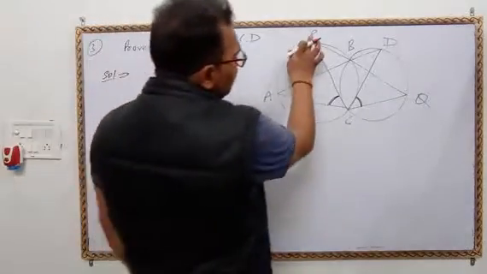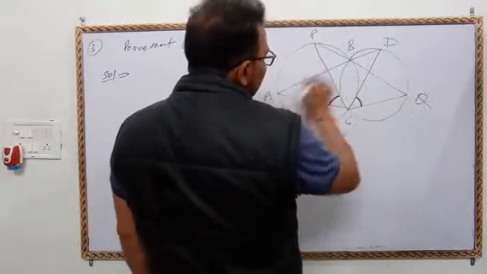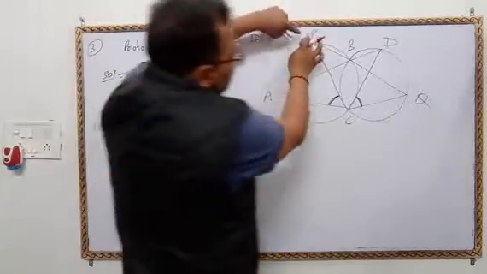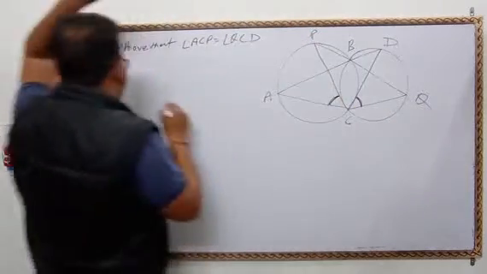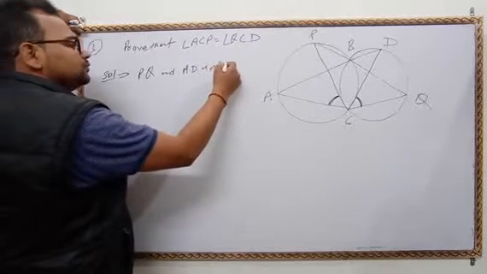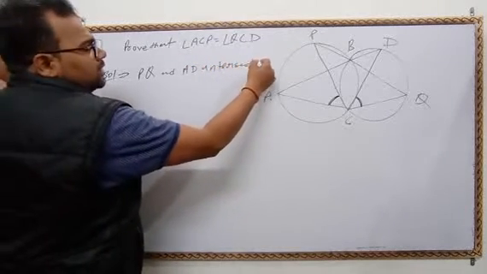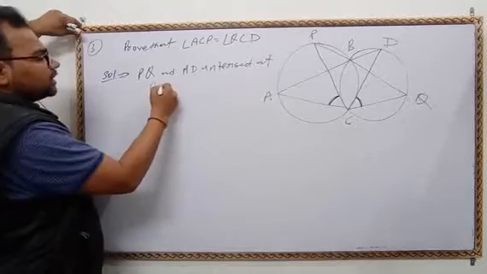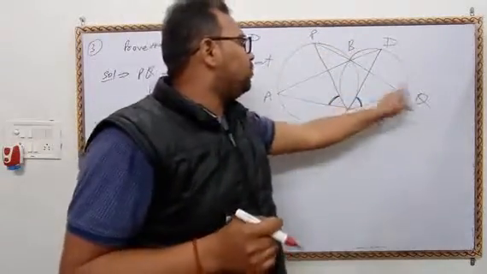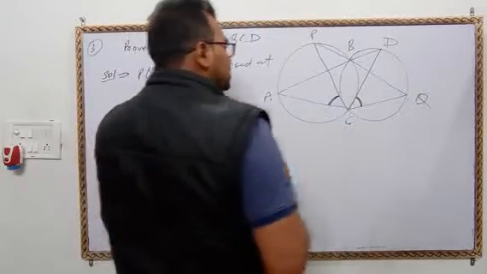Think about it, beta: PQ and AD intersect at point B. Yes or no?